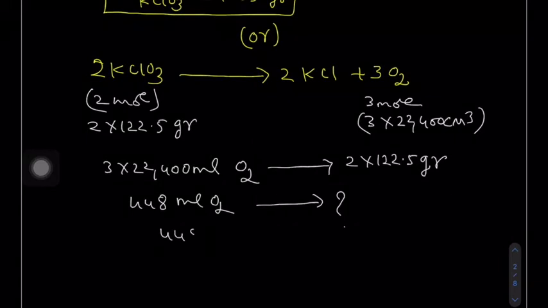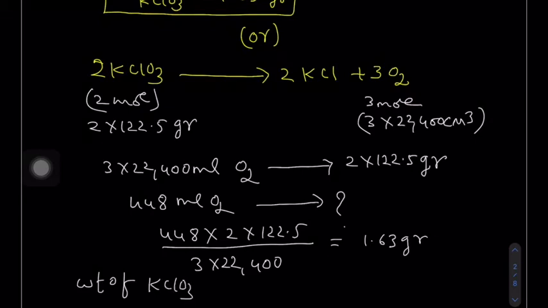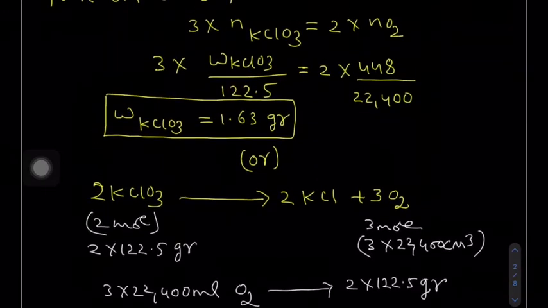Unitary method: 448 multiplied by 2 into 122.5, whole divided by 3 into 22,400. Again you will get the weight of potassium chlorate, that is 1.63 grams.